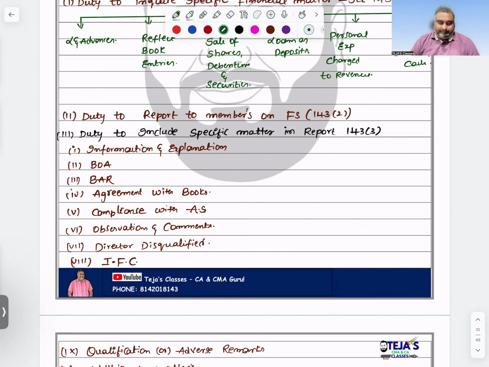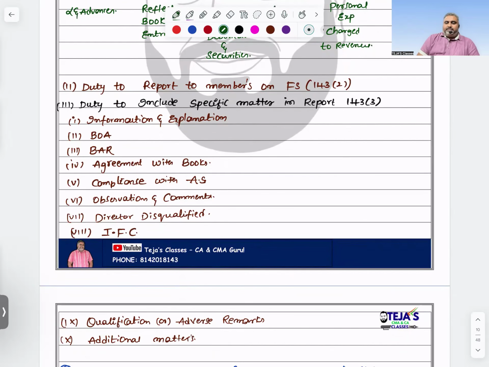Next, duty to include specific matters in the audit report, section 143, subsection 3. Sometimes they are not asking you the question directly, they are referring to the section number. Write a short note on section 143, subsection 3. That's the reason I said remember a few section numbers. 143 you will remember very easily. Once again, 143, subsection 3: duty to report, including certain matters in the audit report. What are the information and explanations you received?